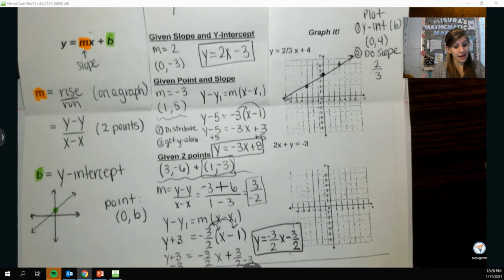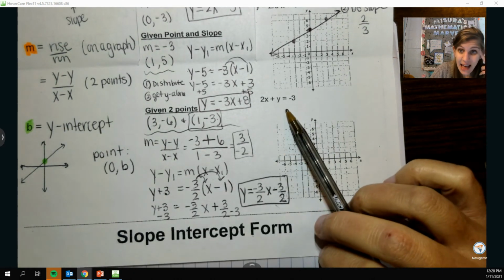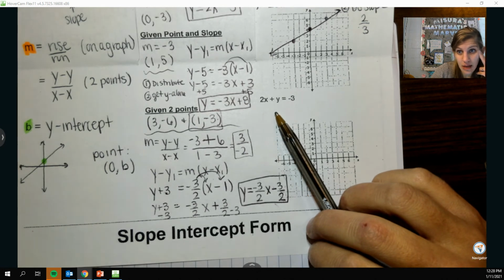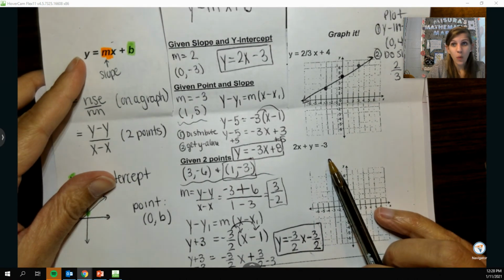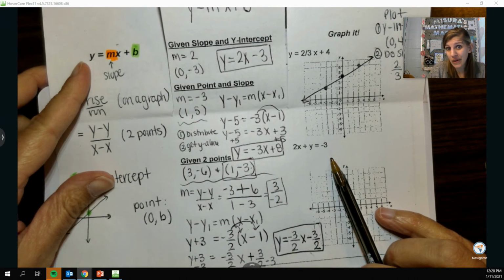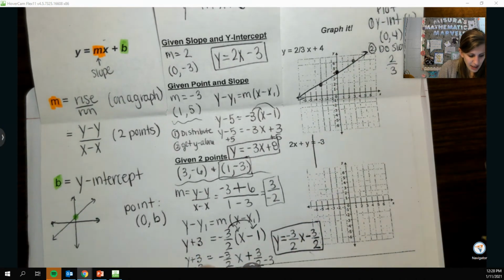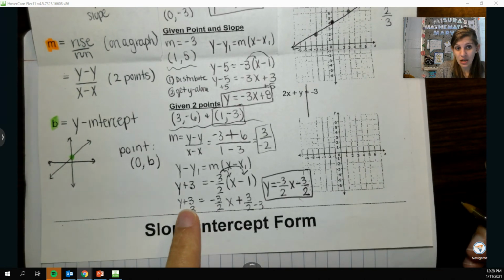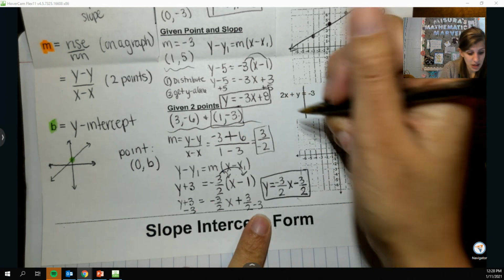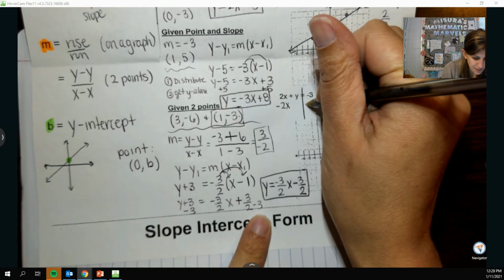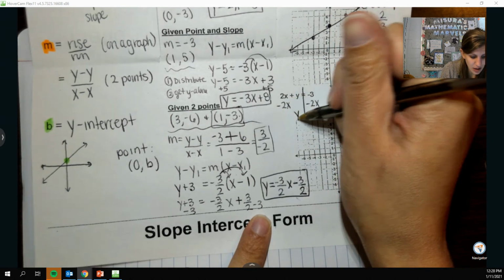Oof. Okay, well this last one had to go and be sneaky. And I say that because this one is not in y equals mx plus b. To be in y equals mx plus b, the y really needs to be all by itself. And it's not. Like the 2x is over there with it. So kind of like I was doing over here when I had to get rid of this 3 and subtract it over, I need to get rid of the x. And it's positive, so I'm going to subtract it over. So I'm going to subtract the 2x on both sides. 2x minus 2x is 0, and so y is alone.